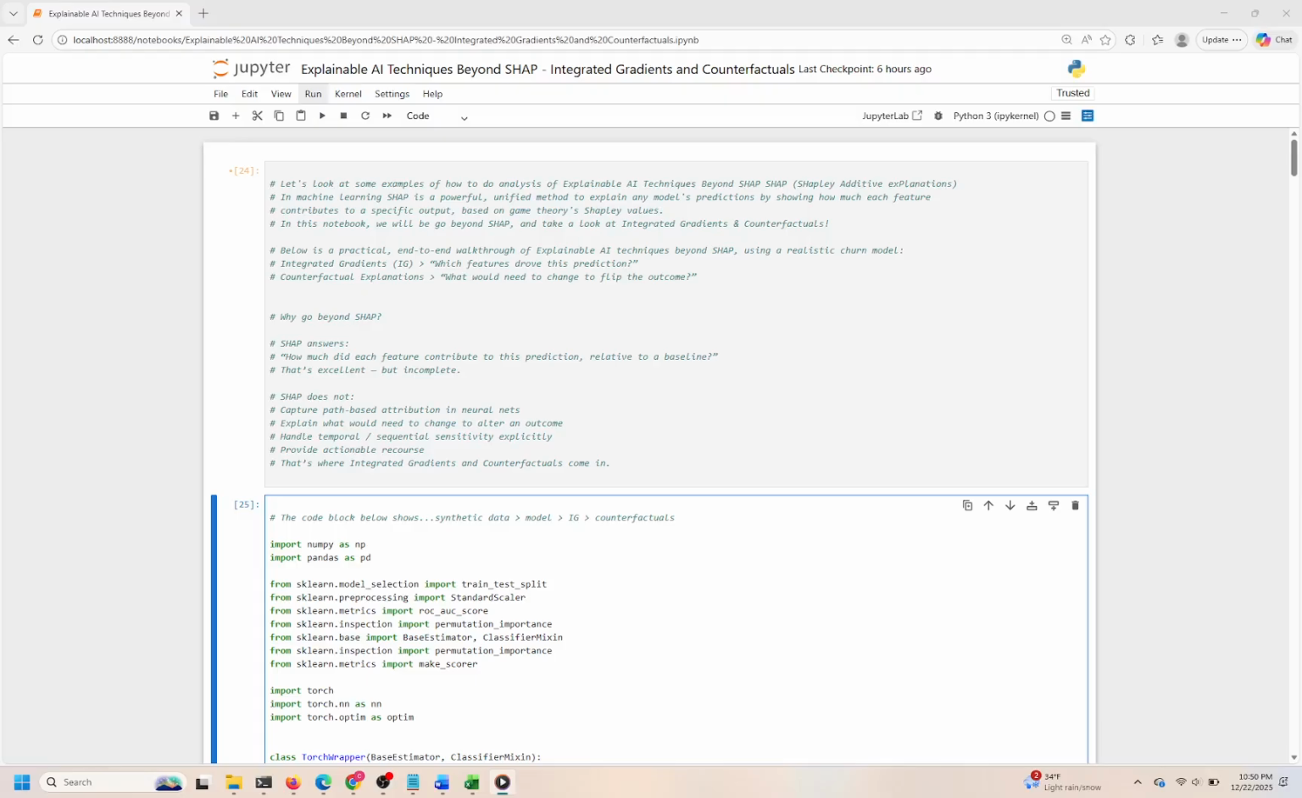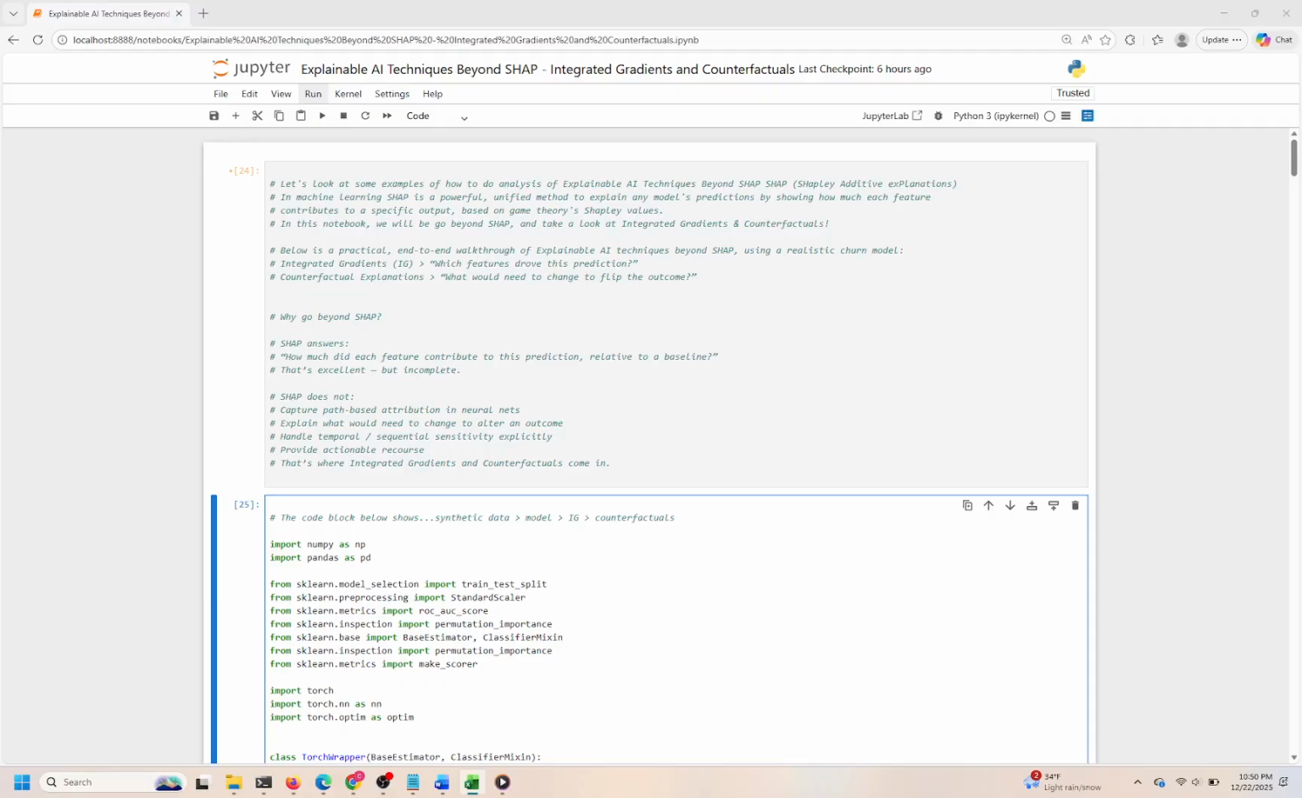In this notebook, we illustrate exploring explainable AI techniques that go beyond SHAP, focusing on integrated gradients and counterfactual explanations. The goal is to better understand not just which features influence the prediction, but also how changing certain inputs could alter the outcome. This is especially important for complex models like neural networks, where traditional methods like SHAP might miss nuances in feature interactions or fail to provide actionable insights.